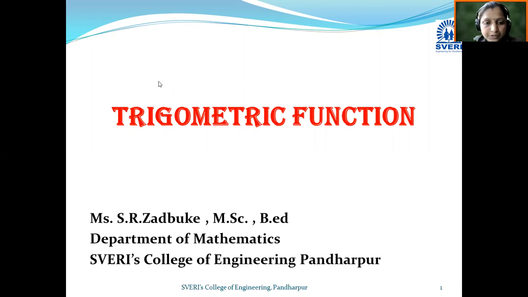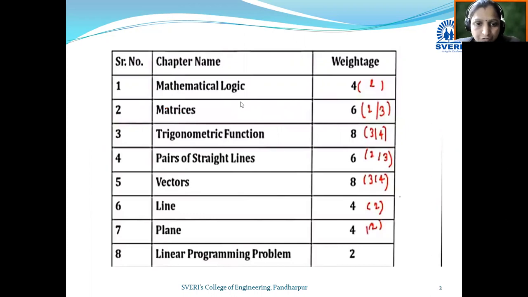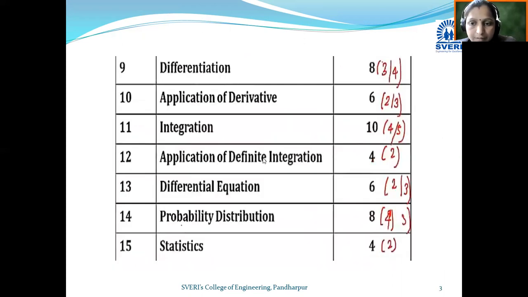In today's session, I'm going to take your trigonometric function topic. Before moving towards the topic, let's see the syllabus and the weightage of this topic. See this weightage chart per topic. Here you can see the trigonometric function weightage is 8%. Minimum 3 questions will be asked and maximum 4 questions will be asked.